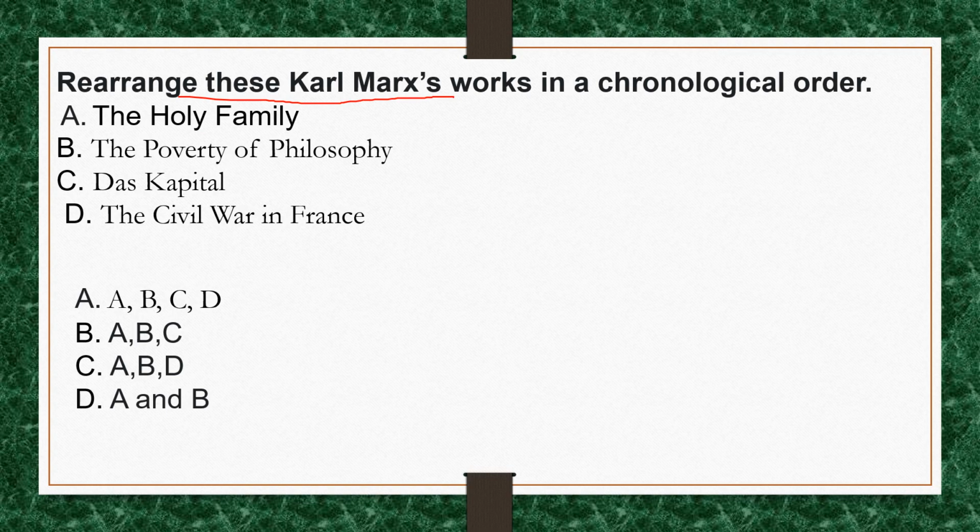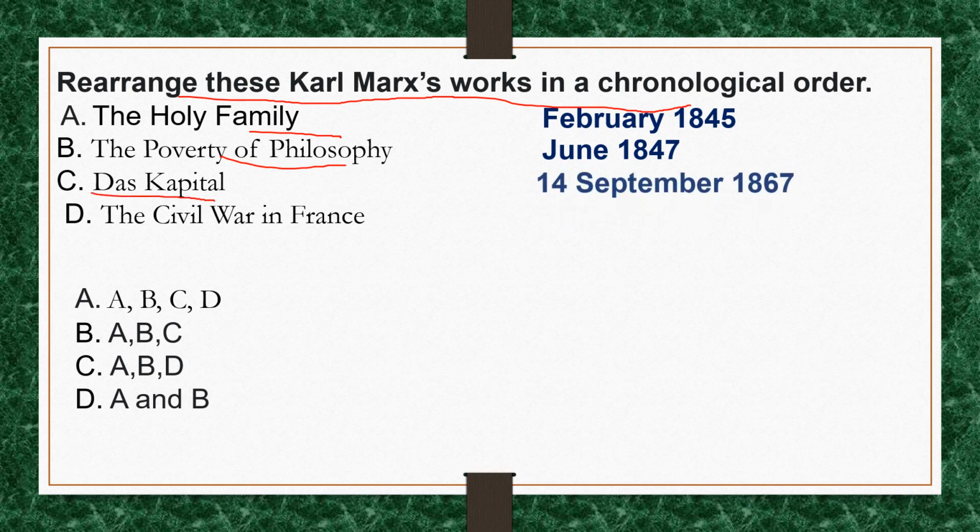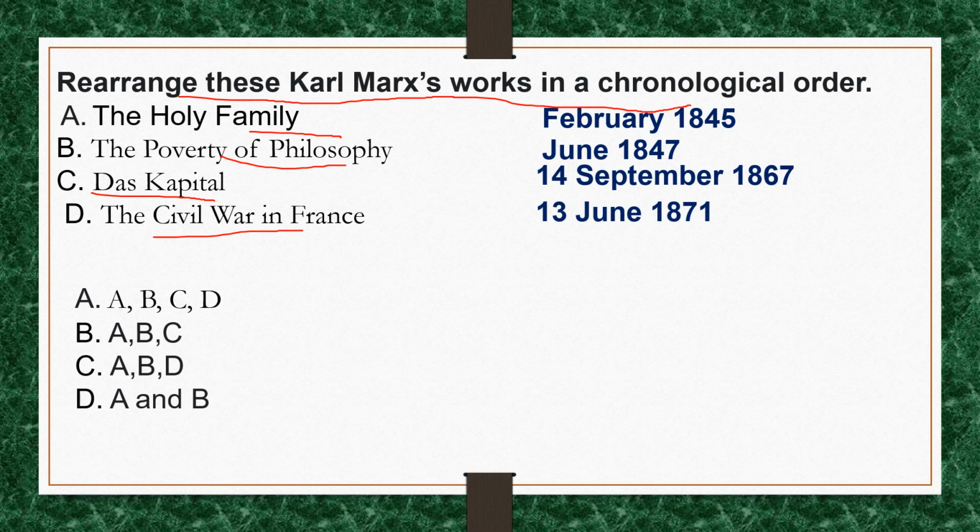Rearrange these Karl Marx works in a chronological order. Let us see one by one. The Holy Family. This work was written in February 1845. The Poverty of Philosophy. This work was written in June 1847. Das Kapital was written on 14th September 1867. The Civil War in France was written on 13th June 1871. So the correct sequence for this question is A, B, C, D. And the correct option for this question is option A.